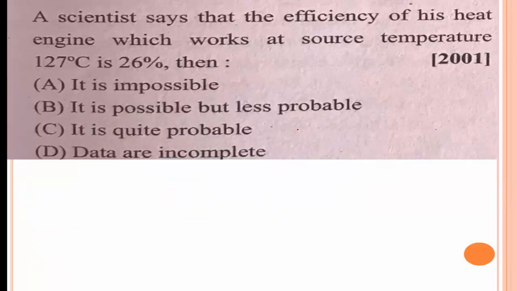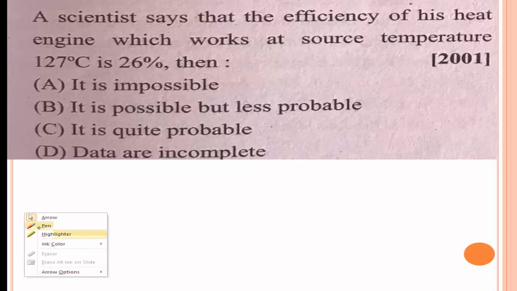The next problem is, a scientist says that the efficiency of his heat engine, which works at a source temperature of 127 degrees Celsius, is 26%. This is the efficiency, 26%.